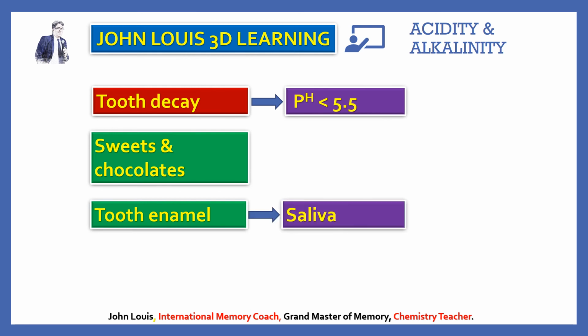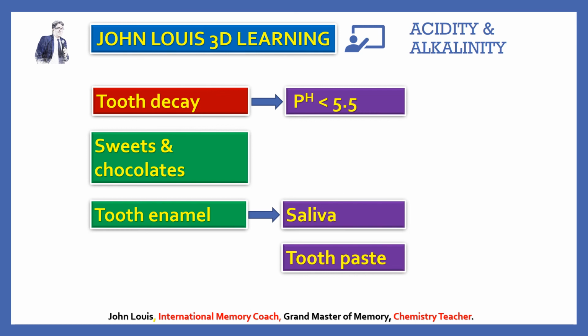That is why saliva is secreted in our mouth, which is slightly alkaline in nature. It neutralizes the acidic things we accumulate by taking sweets and chocolate. Sometimes that may not be enough, which is why we use toothpaste. Toothpaste is also alkaline in nature, and it neutralizes the acidity in the mouth. So that is how, by measuring the pH value, we can easily find out various diseases in the medical field.